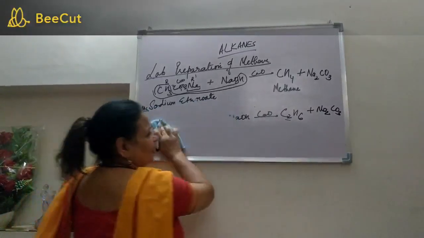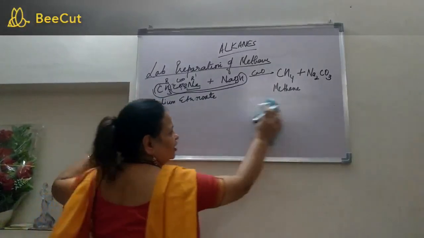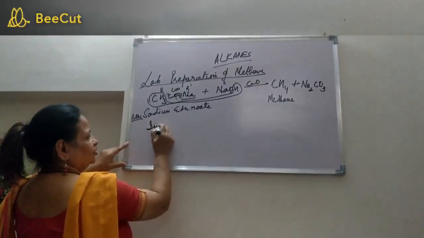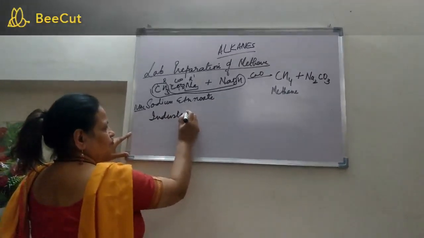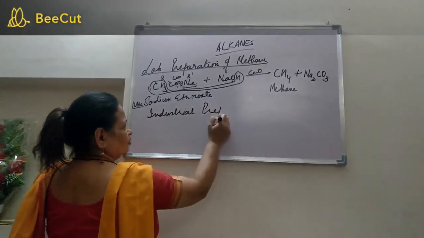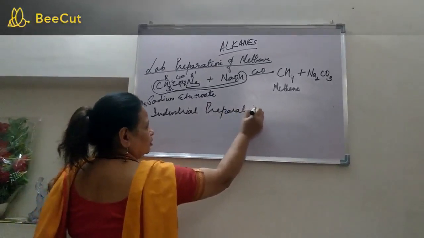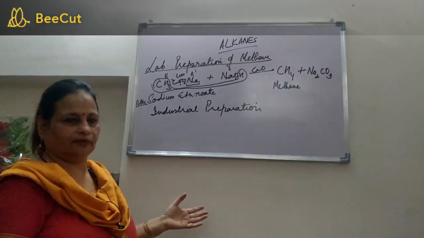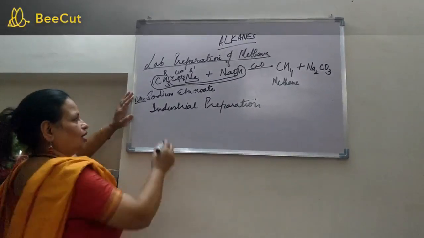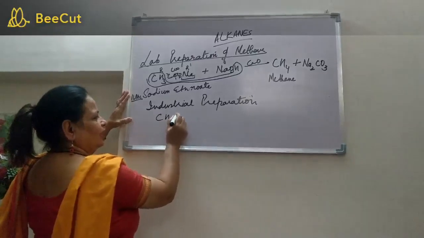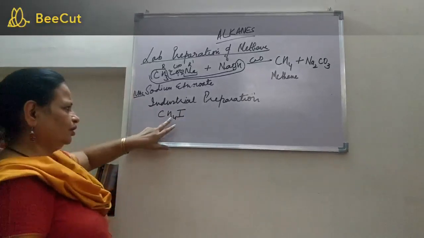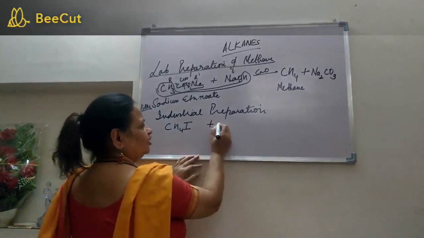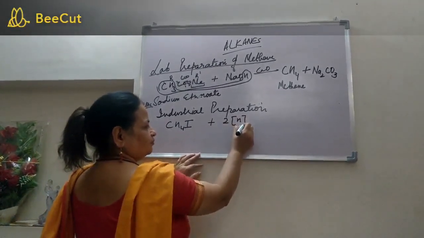Now, how can you prepare methane on a large scale, on the industrial level? So, industrial preparation. Industrial preparation basically refers to large scale preparation of methane. Okay, when we have to prepare it on a large scale, we take methyl iodide. It can be any halide. Instead of iodine, you could have taken bromine also. When it is made to react with two nascent hydrogen atoms.